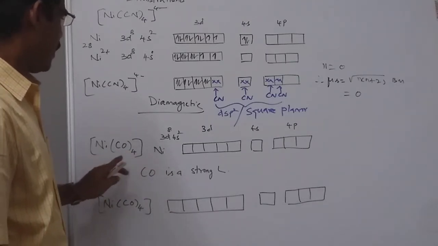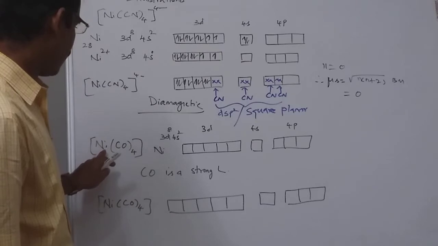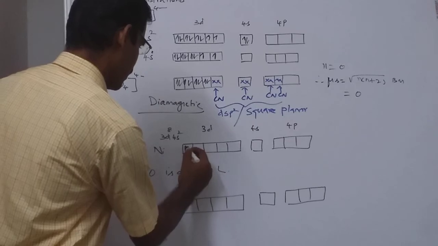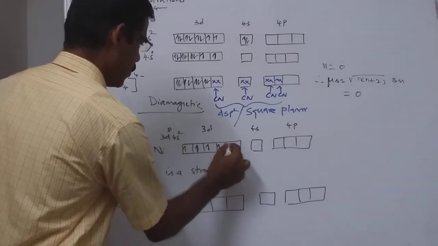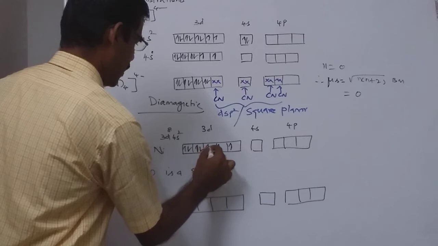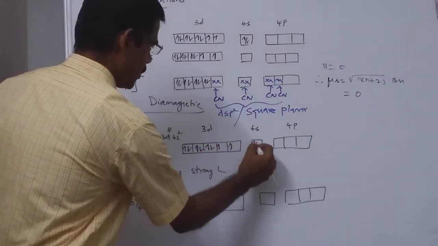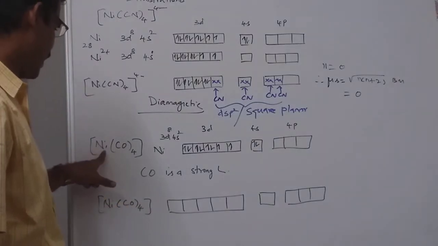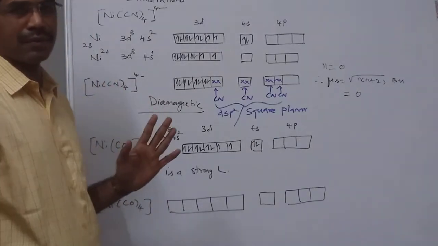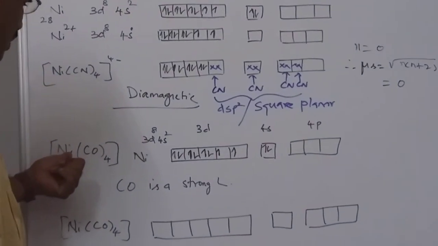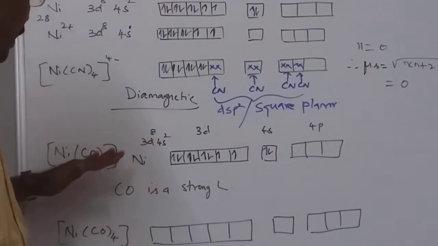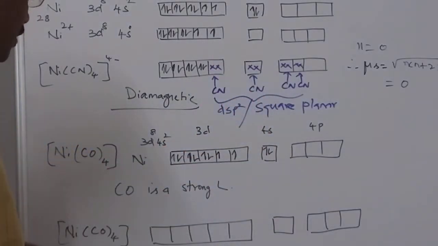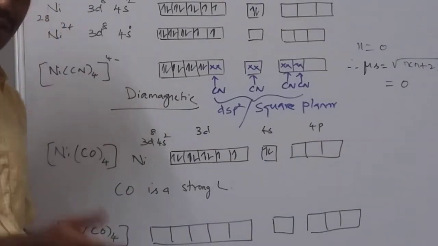So here the configuration of nickel is 3d8 and 4s2 as we have discussed earlier. 1, 2, 3, 4, 5, 6, 7, 8 and it will be 4s2. What we have to observe here is that the oxidation state of nickel is 0. Okay. So since the oxidation state of nickel is 0 here, no electrons are lost like what we have discussed here. So these two electrons will be there as it is. Now CO is a carbonyl ligand, this is again a strong ligand.